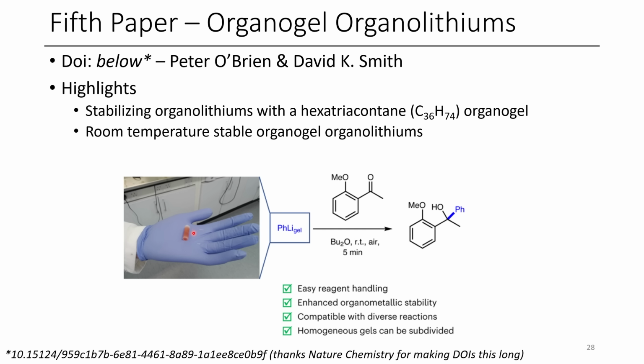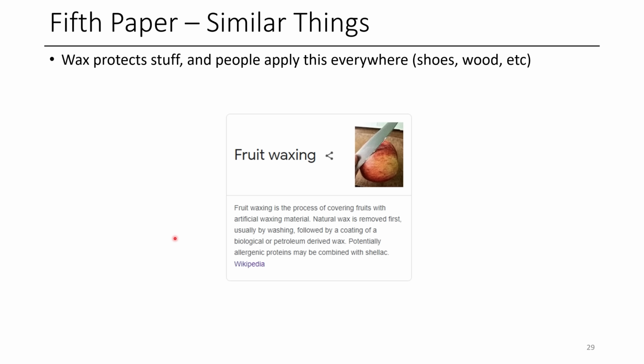Here's a picture of what the gel looks like. This was another really important piece of work. It's well known that you can put wax on stuff to keep it from going off. One example of this is in fruit waxing. A lot of plants naturally do this as it is, but there's also artificial wax that can be added to make something like an apple, shown here, preserved even longer.